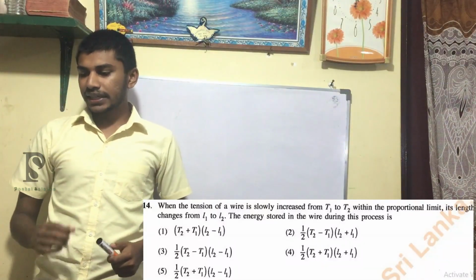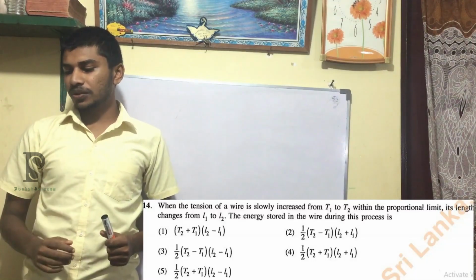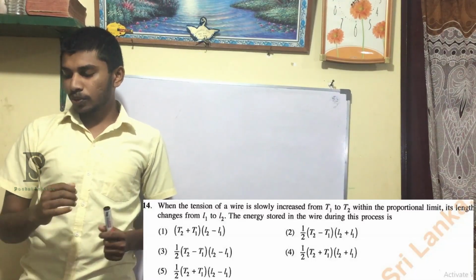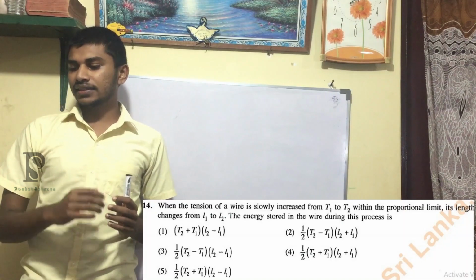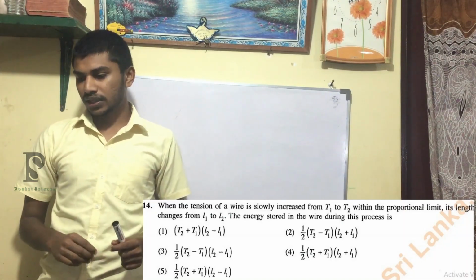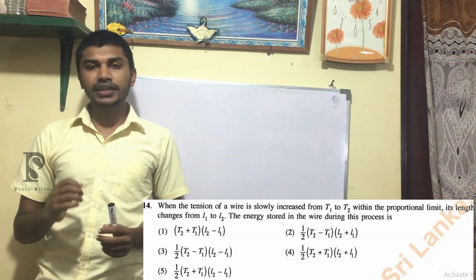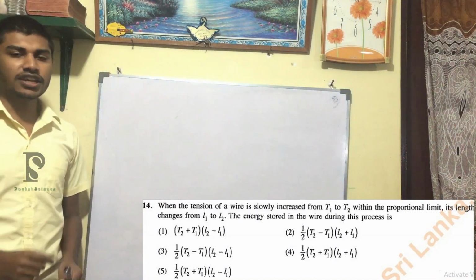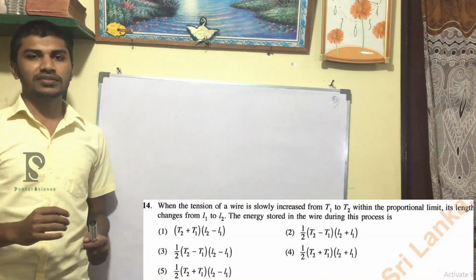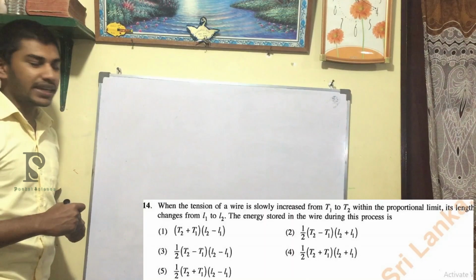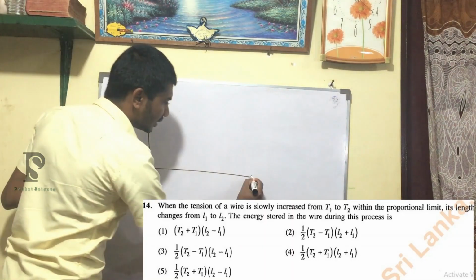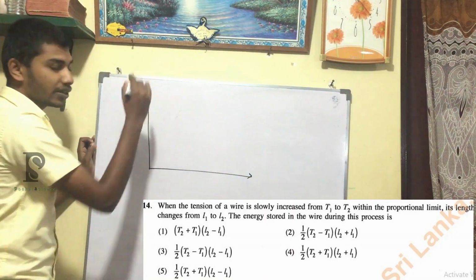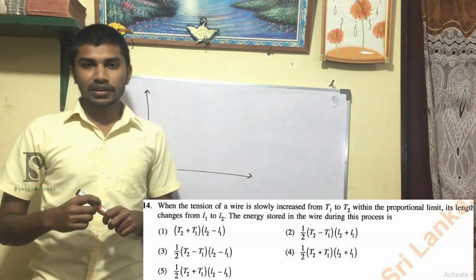14th: when the tension of a wire is slowly increased from T1 to T2 within the proportional limit, its length changes from L1 to L2. What is the energy stored in the wire during this process? For these kinds of questions, guys, it's better to go with graphs, right? That is the main technique you should know.